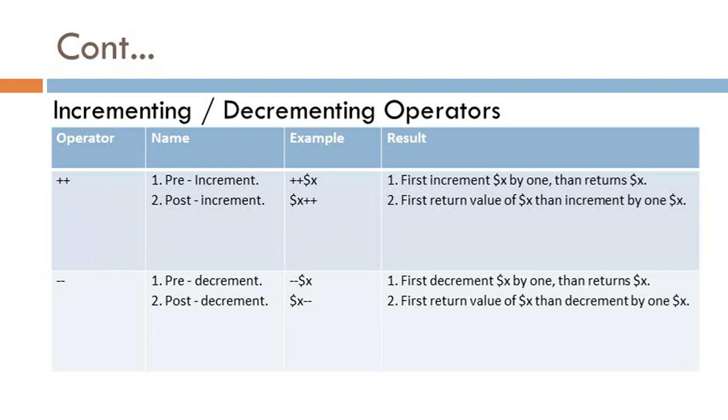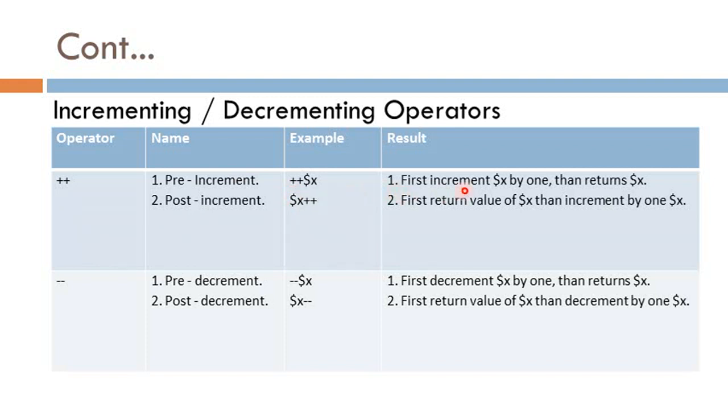Now the next operator is increment or decrement operator. Here two operators are there, plus plus operator and minus minus operator. Plus plus operator is called increment operator and minus minus operator is called decrement operator. Again in plus plus, two operators are there, pre-increment and post-increment. Pre-increment means it is written as operator symbol first then variable name, and in post, first write variable name then operator.